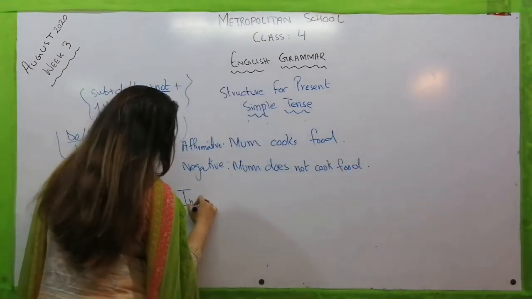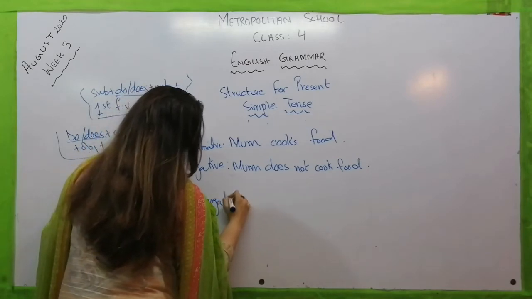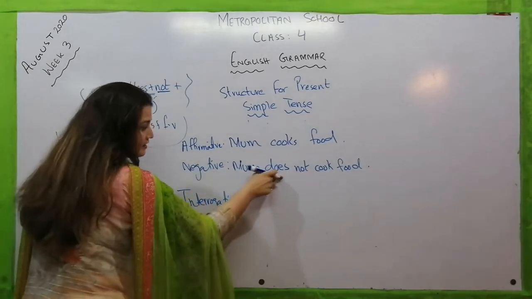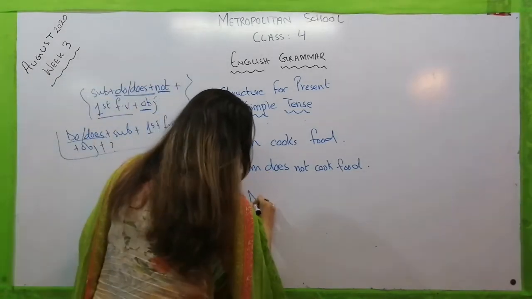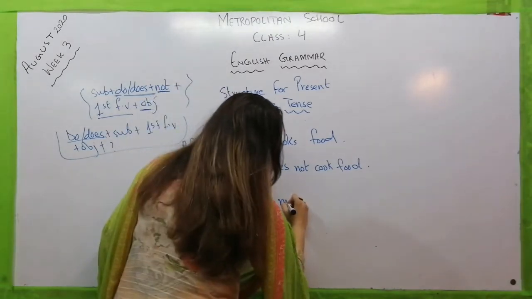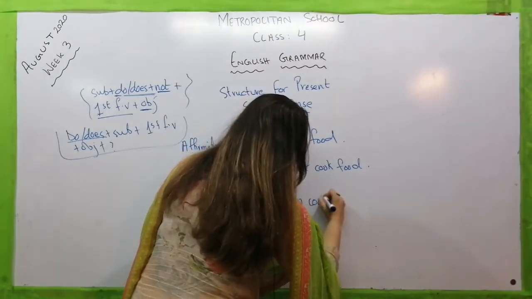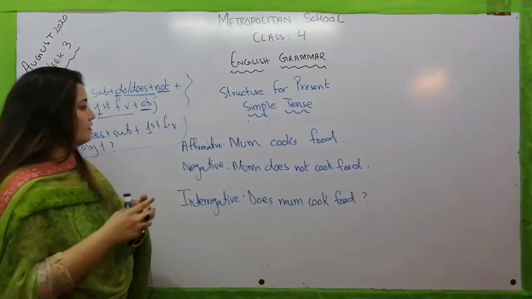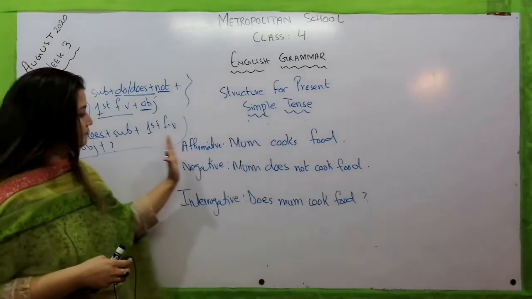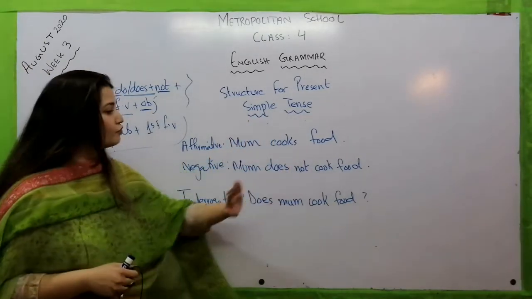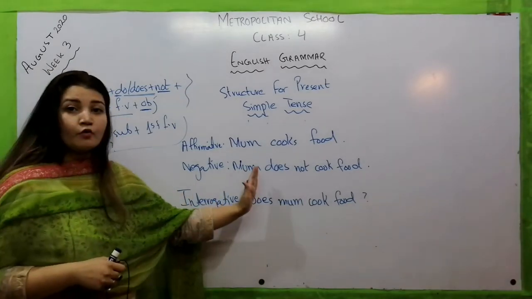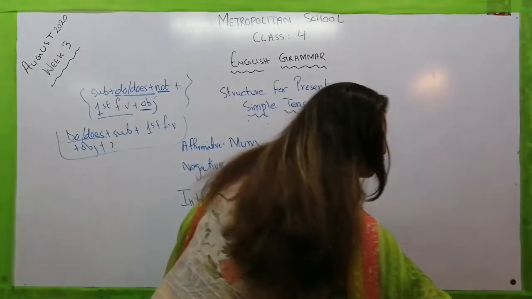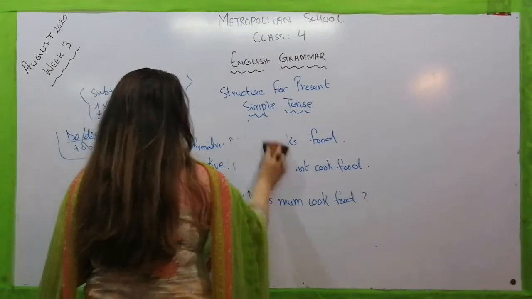Now let's move toward the interrogative sentence. What will we have to add first, do or does? With mom, what have we just used? Does. So we will write does here as well. Does. Then subject, mom. Then first form of verb, cook. Then object, food. And then a question mark. So for the affirmative, mom cooks food. Negative, mom does not cook food. Interrogative, does mom cook food? So these three sentences are present simple tense. Now let's move towards the next translation,